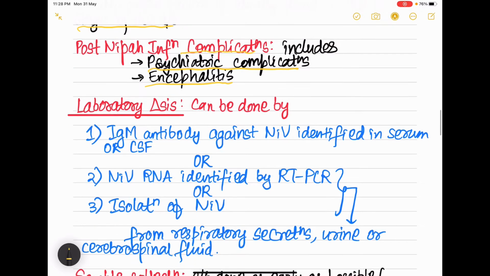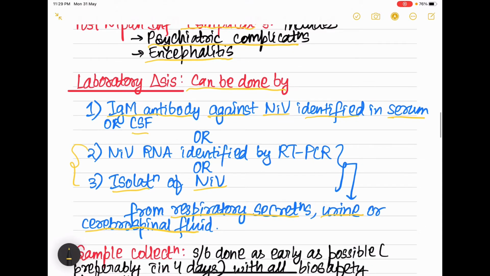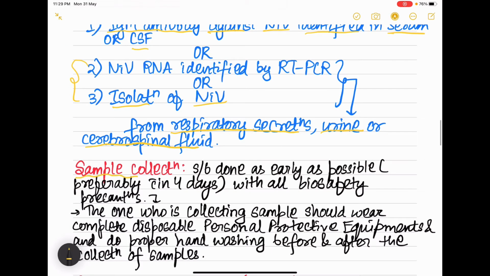Now coming to the laboratory diagnosis. It can be done by IgM antibody against Nipah virus, which is identified in the serum or cerebrospinal fluid, that is CSF. Or we can do Nipah virus RNA identified by RT-PCR, that is real-time polymerase chain reaction. Or we can also do the isolation of Nipah virus. For these two tests, the samples which we use are respiratory secretions, urine, and CSF. Now coming to the sample collection, how do we collect the sample?